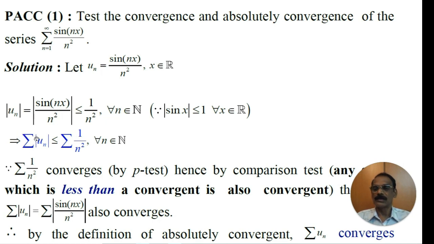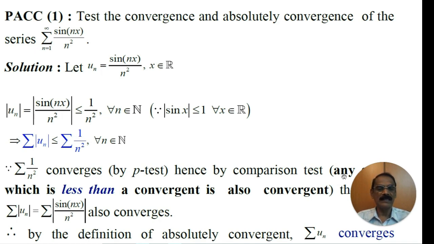That is, modulus of un is less than or equal to 1 by n squared. Look at this here, modulus of un is less than or equal to 1 by n squared. Now consider the series. Therefore, series modulus of un is less than or equal to series 1 by n squared for all n belonging to N. What type of series is this? Series 1 by n squared converges by p test where p equals 2.